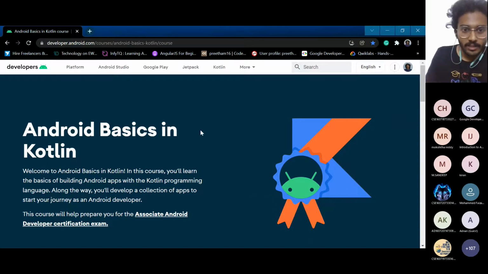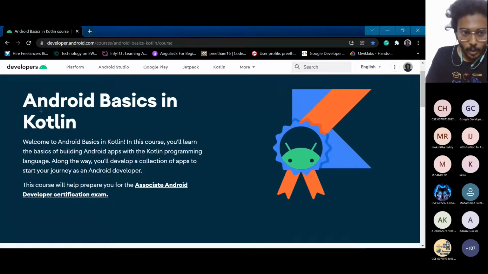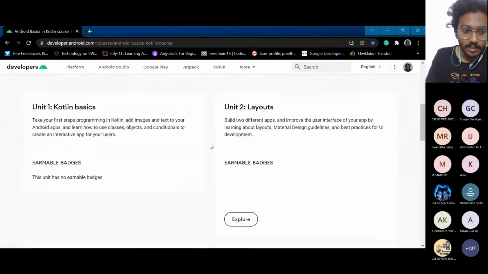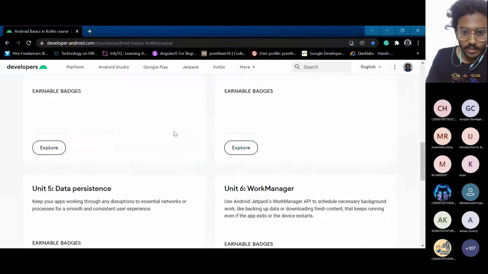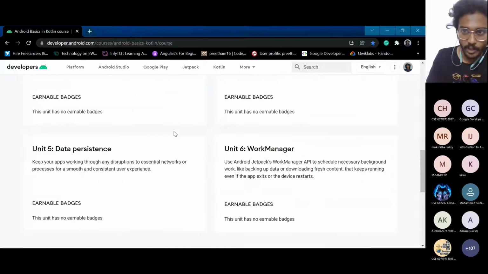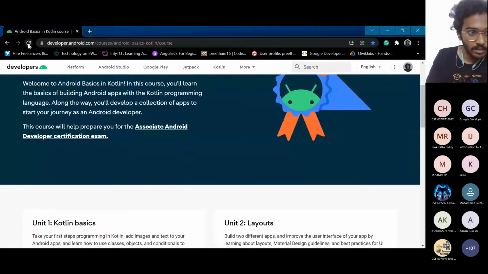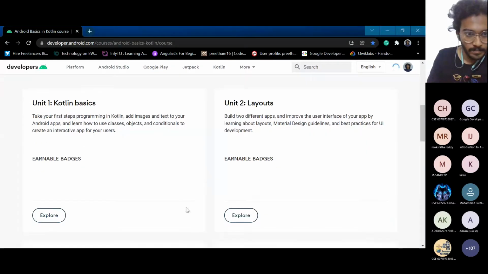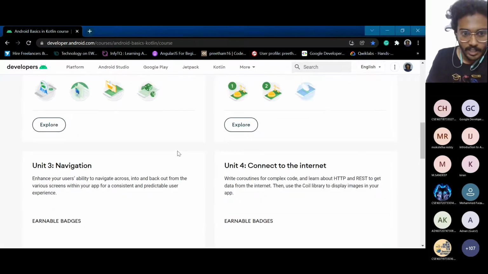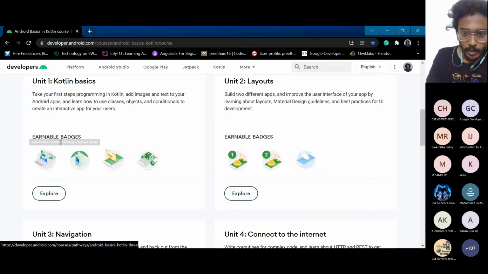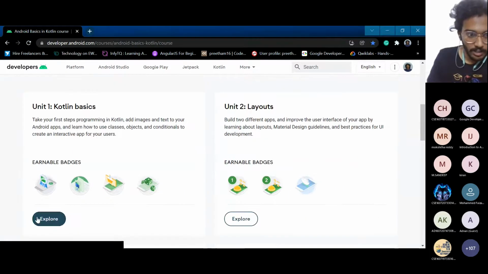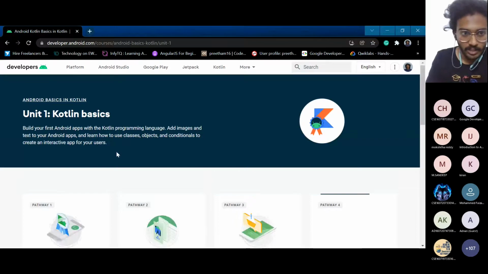This is the course we'll be going through, Android Basics in Kotlin. I'll be sharing the link in the group. We have these 6 units which we have to complete. These are the units, and these are all the badges you can earn when you complete the whole course.